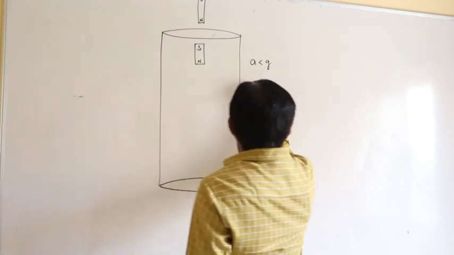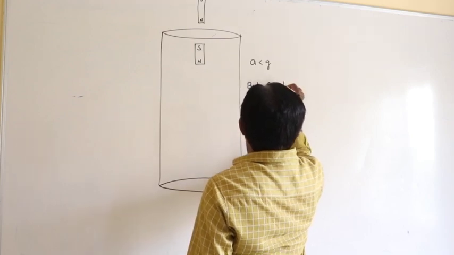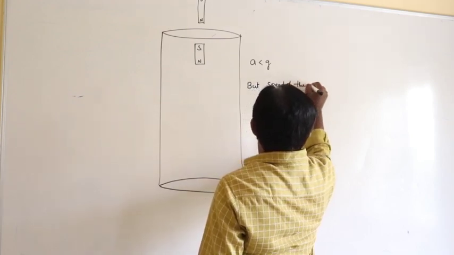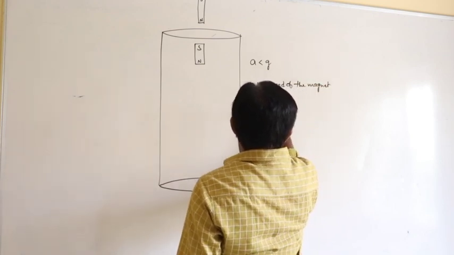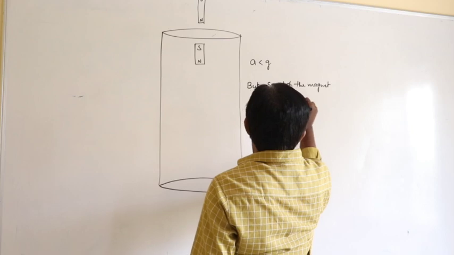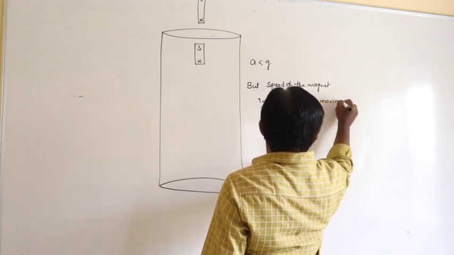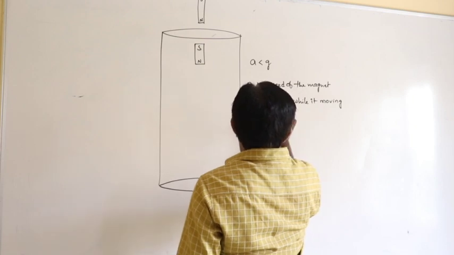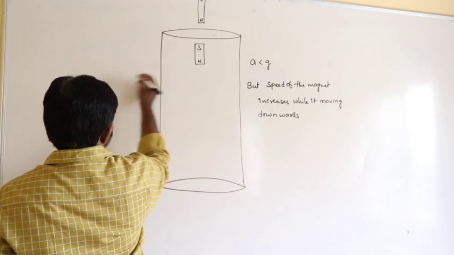But the speed of the magnet increases while it is moving downwards, because it acts as a freely falling body.